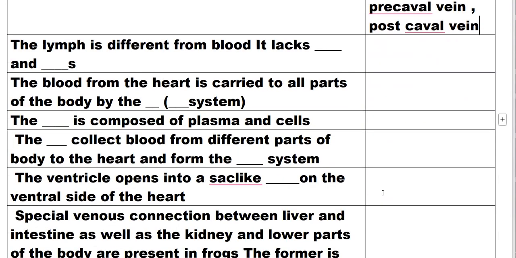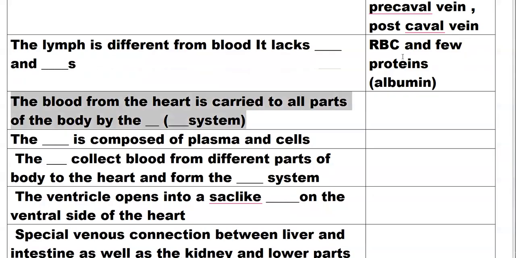The lymph is different from the blood in that it lacks RBC and a few proteins. Which protein does it lack? That means albumin is the protein.